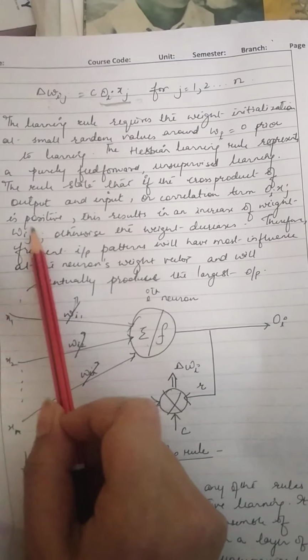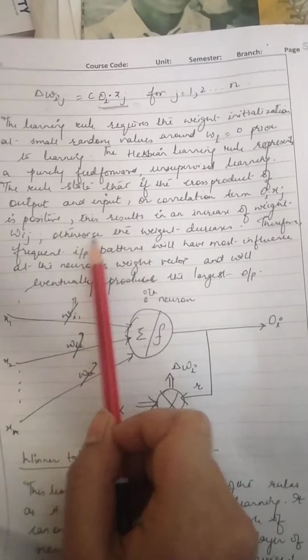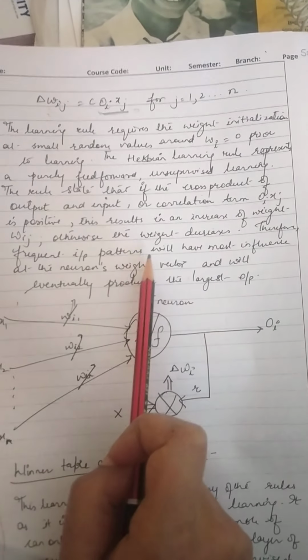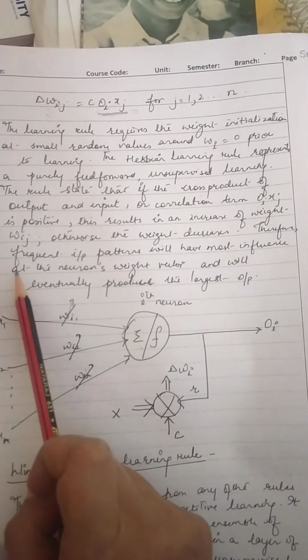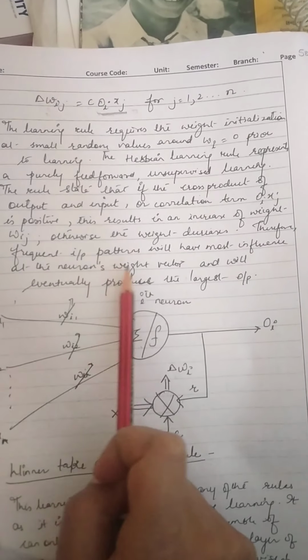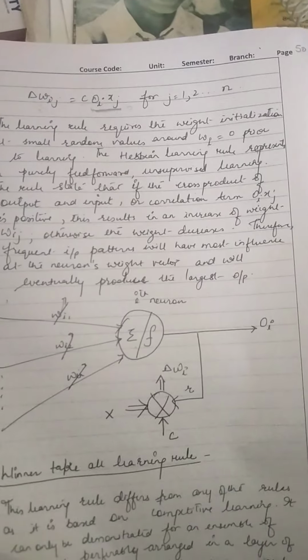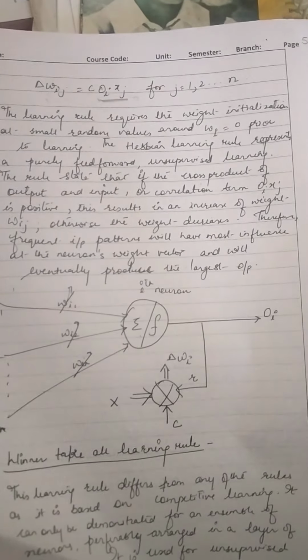That is, Wij increases in that case. Otherwise the weight decreases. Therefore, frequent input patterns will have the most influence on the neuron's weight vector and will eventually produce the largest output. This is all about the Hebbian learning rule.